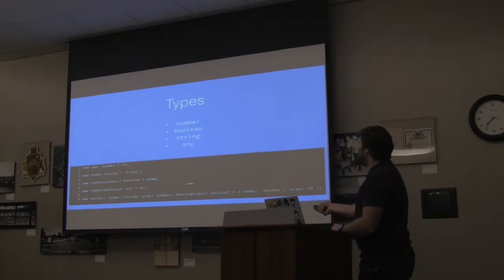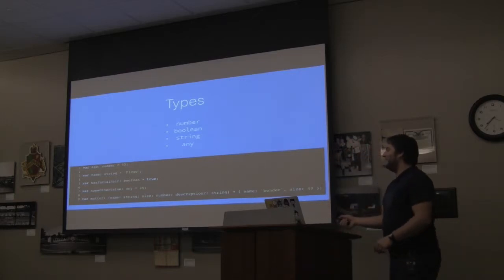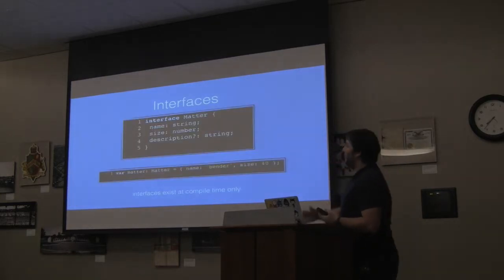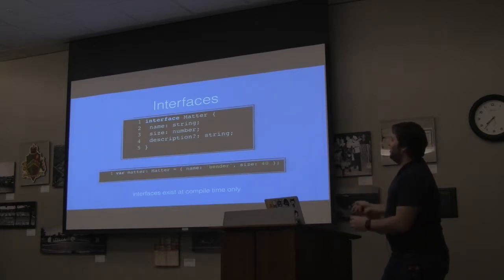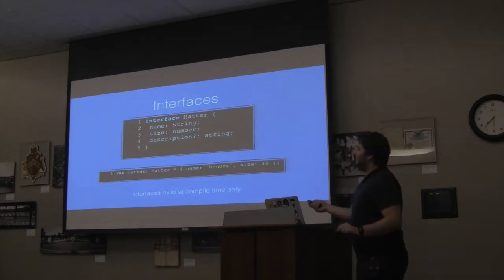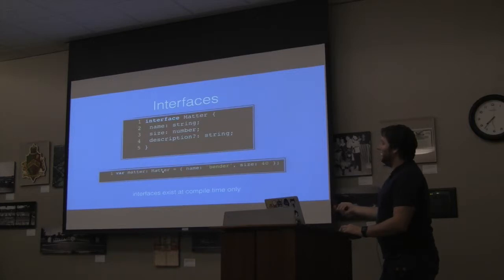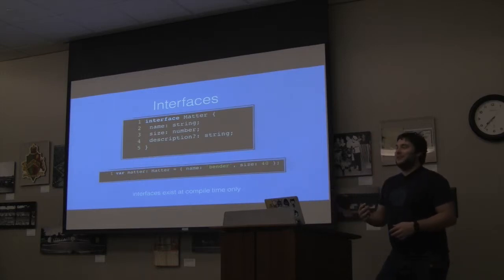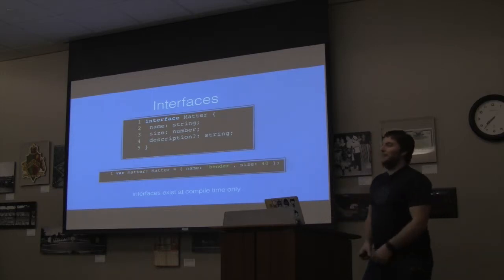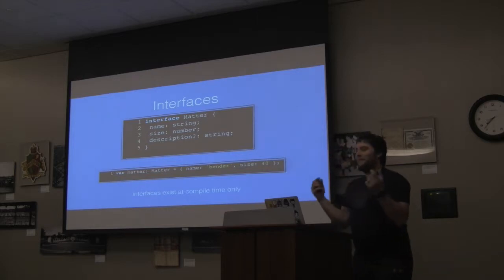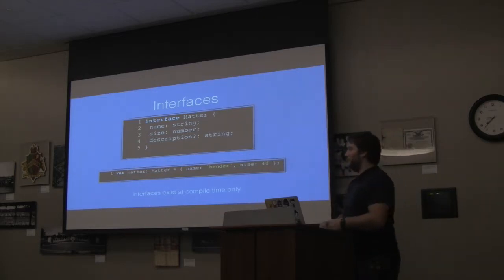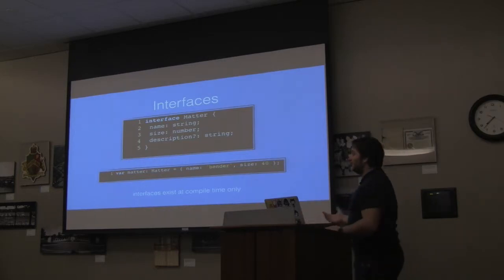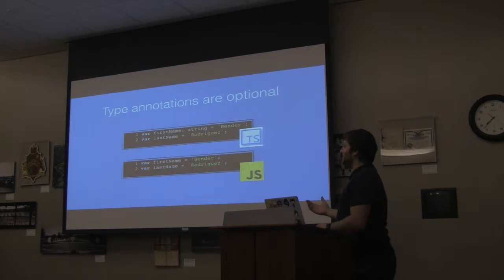So this is nice, and it's really easy to do. But we can also take that a step further and use interfaces, and create an interface for that. And then we can just use that to create our own custom types. So we can have our matter variable that is of type matter, and then set it right there. So if we were going to repeat this in several places, we don't have to have that same type description everywhere. We can just use an interface instead. These interfaces exist at compile time only. Same thing with the type annotations themselves.